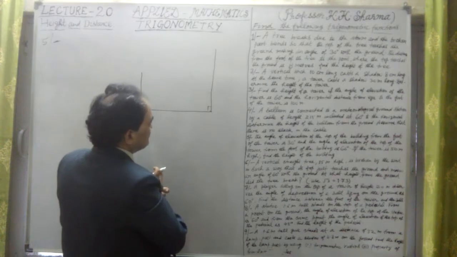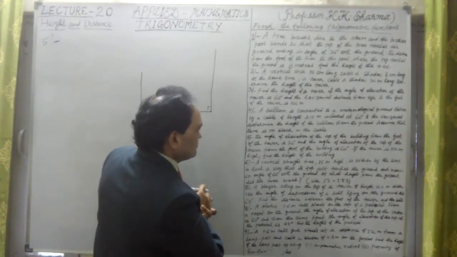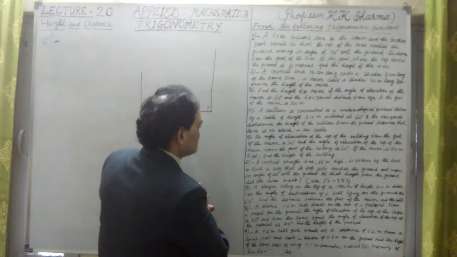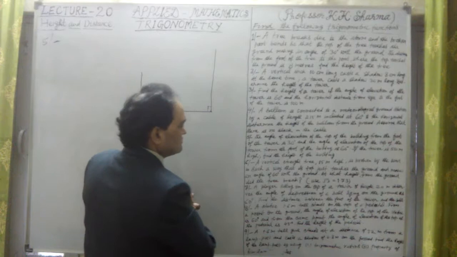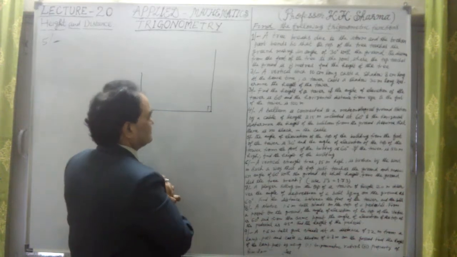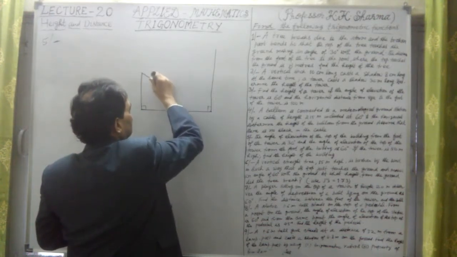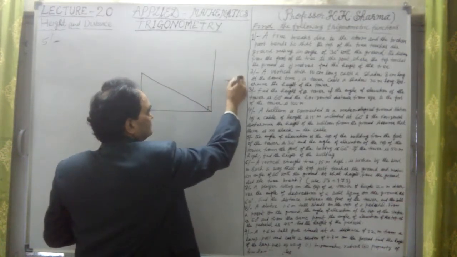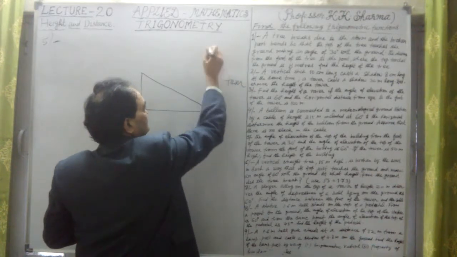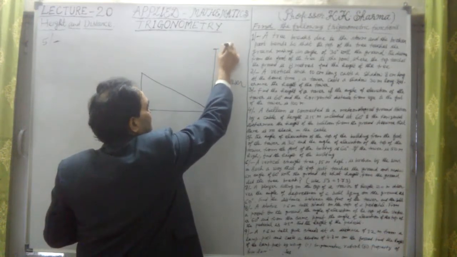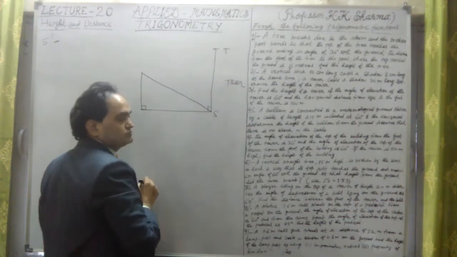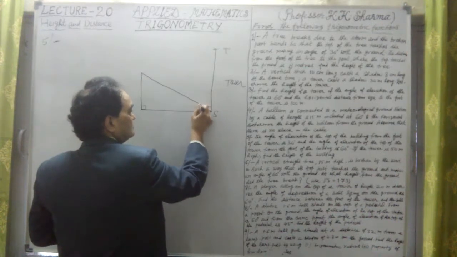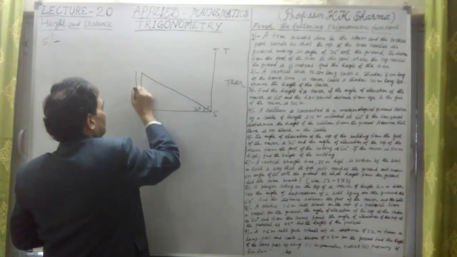Okay, let us take this is 60 degree. Now it says the angle of elevation of the top of the building from the foot of the tower is 30 degree. This is 30 degree here, from the foot of the tower. This is the tower here. Let me take this as ST. ST is the tower. Now the angle of elevation, this is 30 degree, of the building. Now this is the building here.